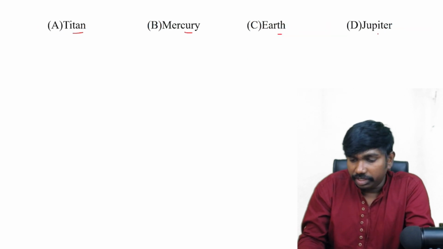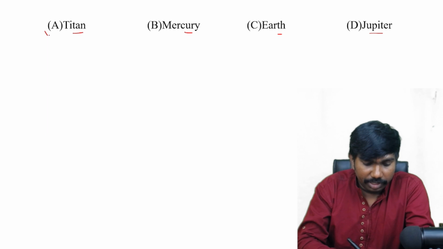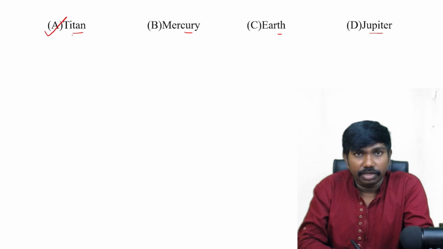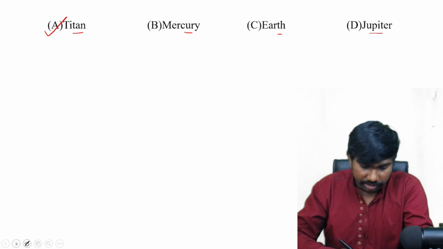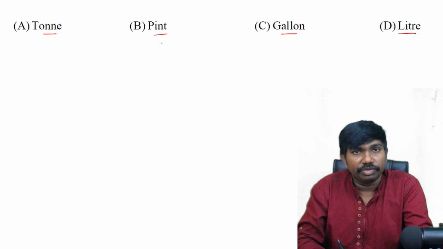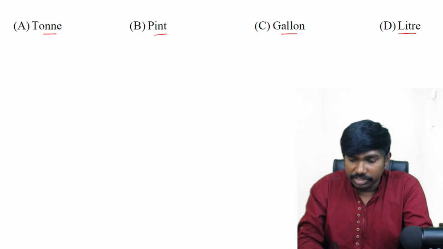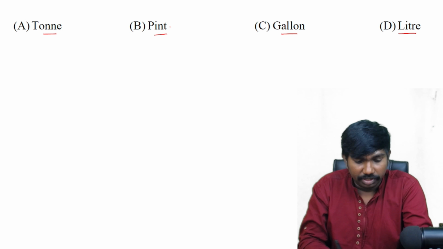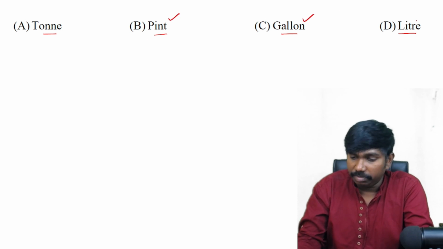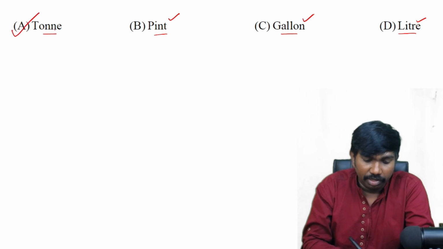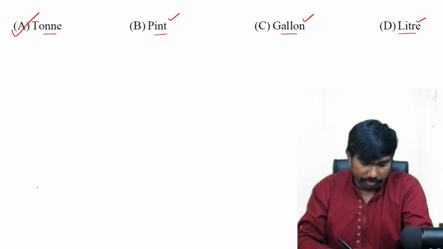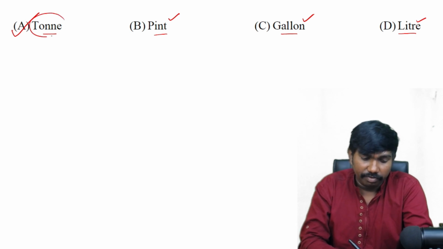Titan, Mercury, Earth and Jupiter. So all except Titan are planets, right? And Titan is one of the moons, a natural satellite. Next one, ton, pint, gallon and liter. Again coming to physics, units, right? All these are units only. There is no physical quantity in this, but unit of what? This is liquid volume measurement, volume measurement, volume measurement. Then the answer is option A. All except ton are used for measuring the volume of liquid, and this is the measurement of weight.